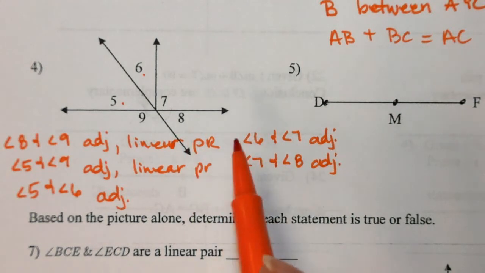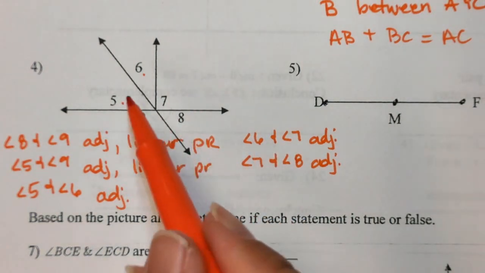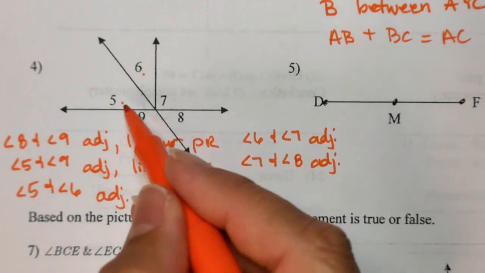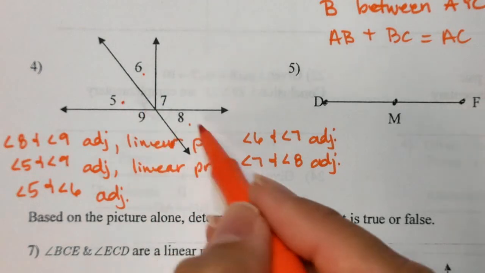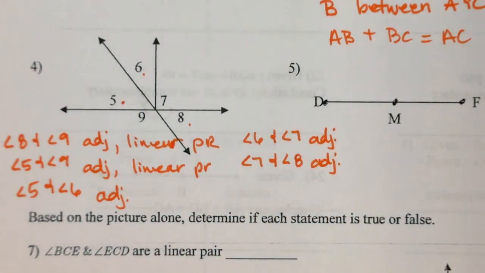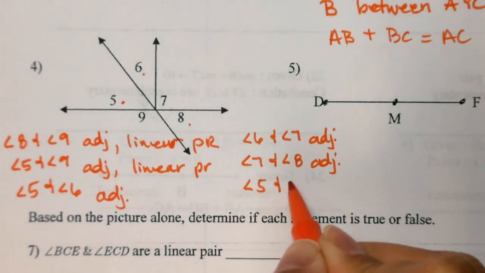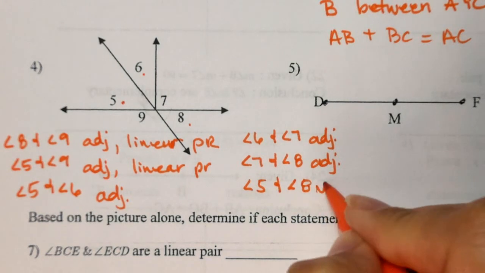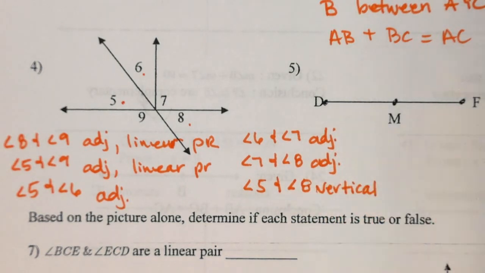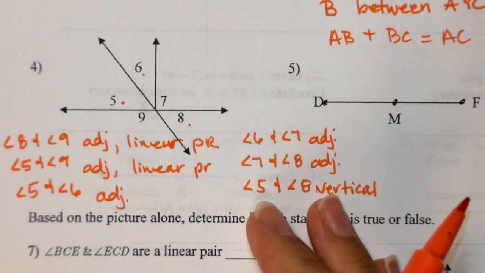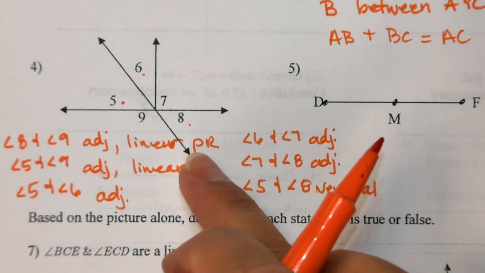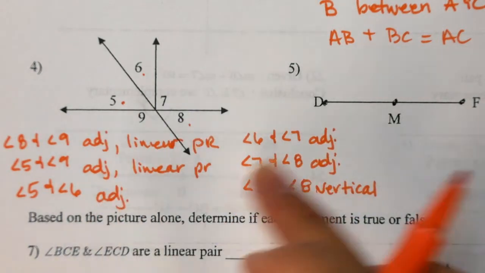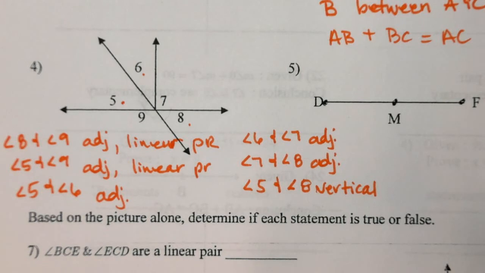And then one last thing, a lot of students, because if you are a visual learner like myself, sometimes it's hard for us to notice that angles 5 and 8 are vertical, because they're not straight up and down in a nice little X method like we like to see them. So a lot of times we will overlook that guy. So angle 5 and angle 8 are vertical. So notice nowhere in there other than these two could we decipher, well, we know a linear pair is supplemental, which means that they're 180, but everybody else we know nothing about their angle measures.